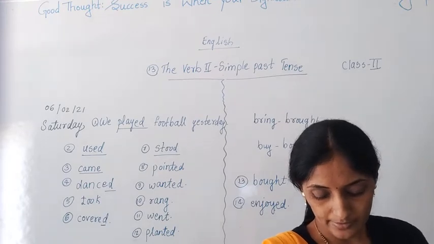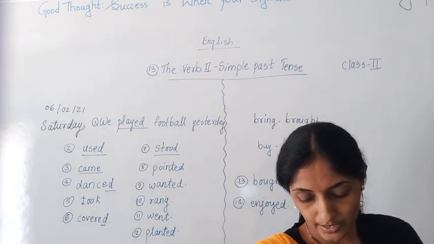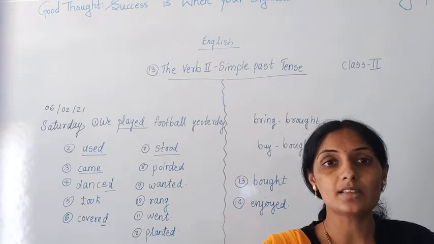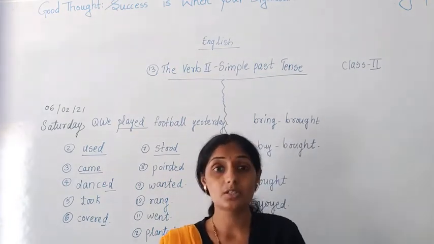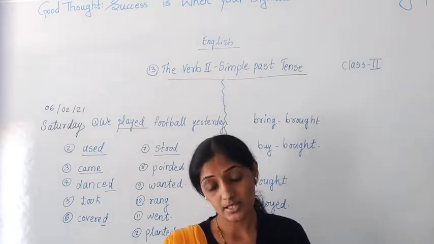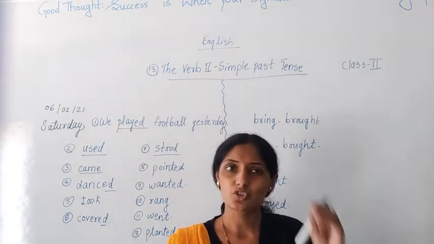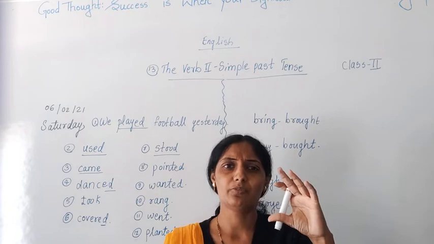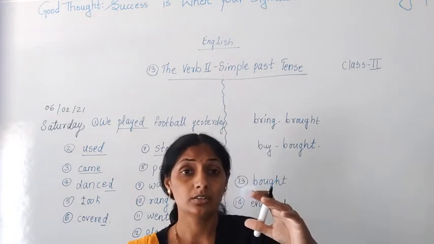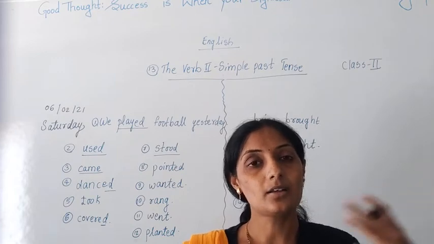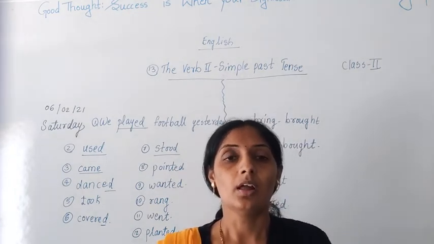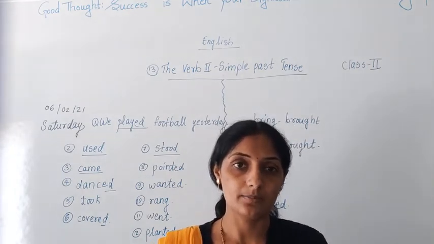So what we have studied last week and this week: last week we studied about simple present tense, this week we studied about simple past tense. Now next week we will study about simple future tense. What is there in simple future tense? In short, I will give you an explanation of simple future tense. It means the action which will take place in future comes in what? Future tense. Understood?